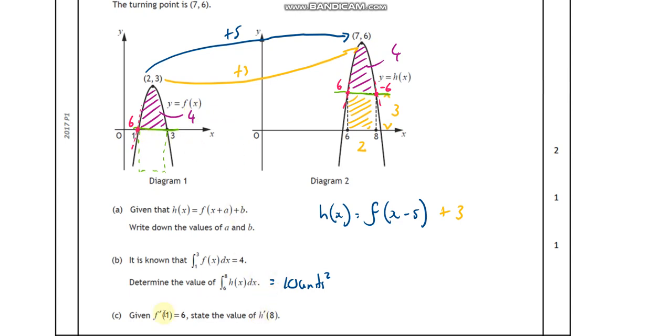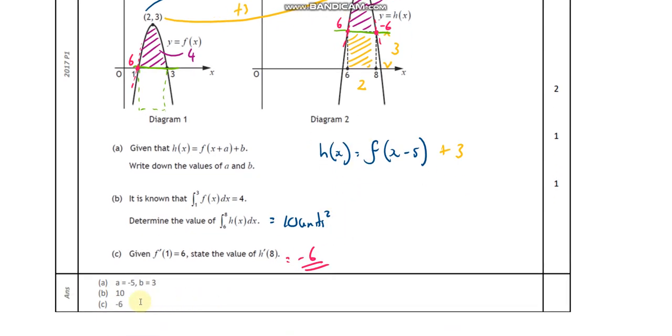So again, a great question, making you think, what does it mean? dy by dx, f dash, what does that mean? It's the rate of change, it's the slope of the line. Yeah? So the slope of the line at 1 is 6. So what's the slope of the line at 8? Well, it's the same as that one, it's just negative. So for that one, you would say it's equal to -6. Fantastic, I'll just double check now, yeah.